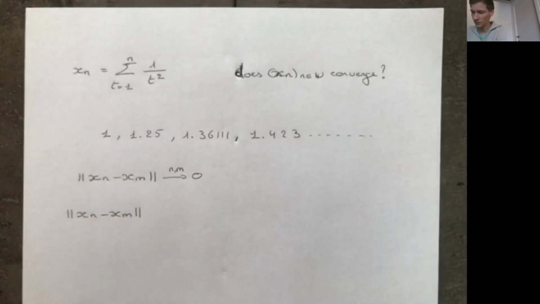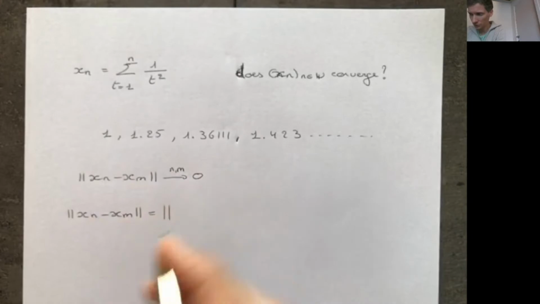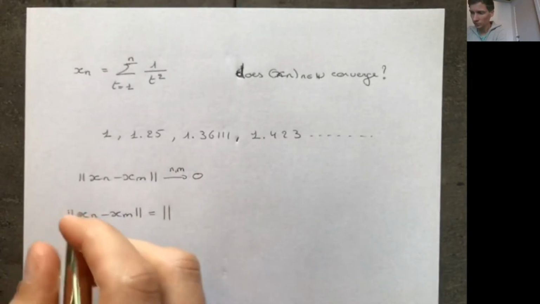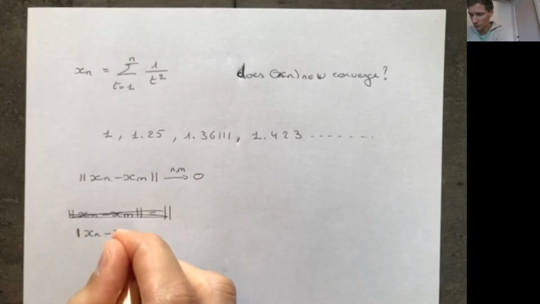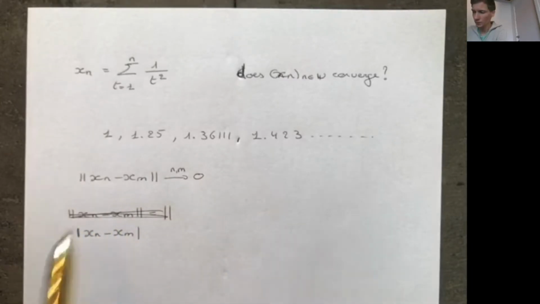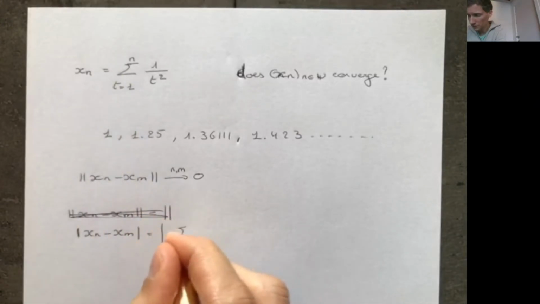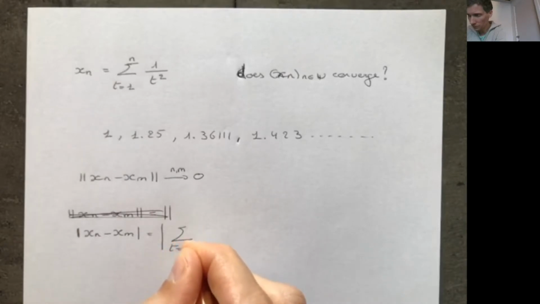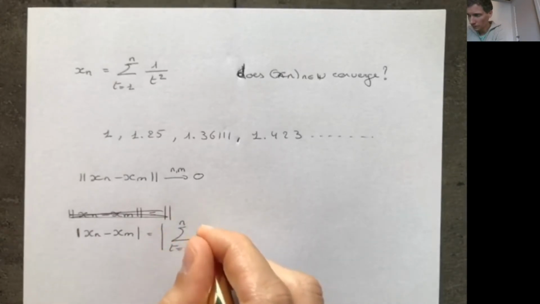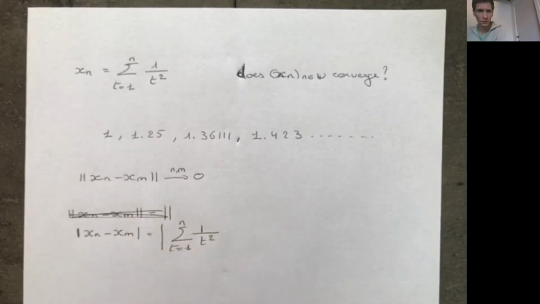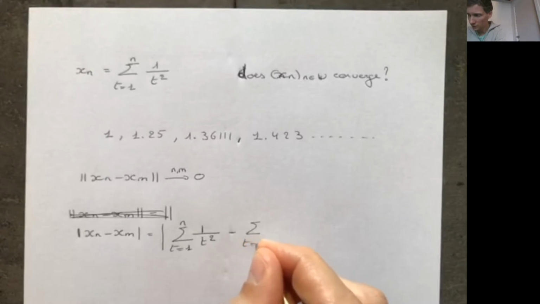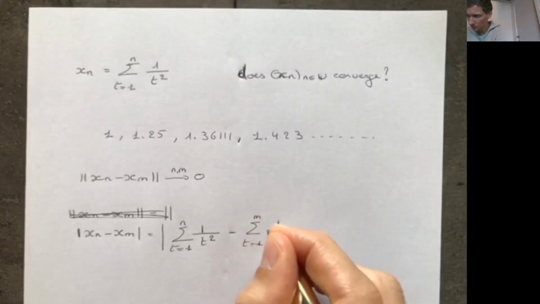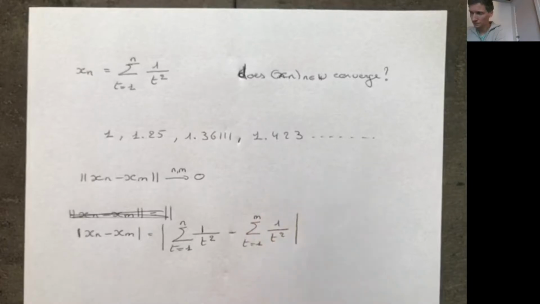Good. So let's see what this gives us. We have x_n minus x_m. Let's plug in the definition. It's not necessary to take the norm because these are simply numbers, so I can take the absolute value. So this is the sum from t = 1 to n of 1 over t squared, and then I subtract the sum from t = 1 to m of 1 over t squared.